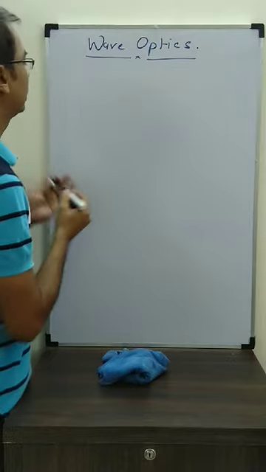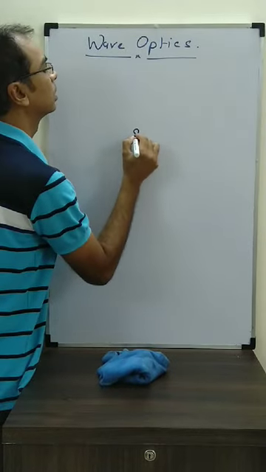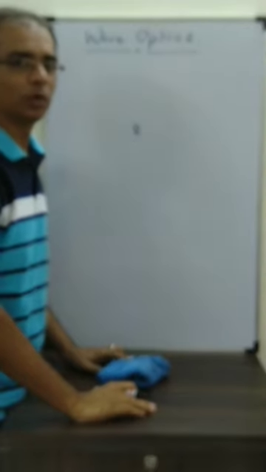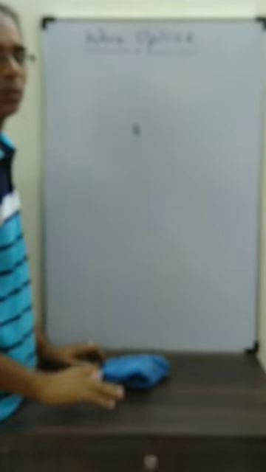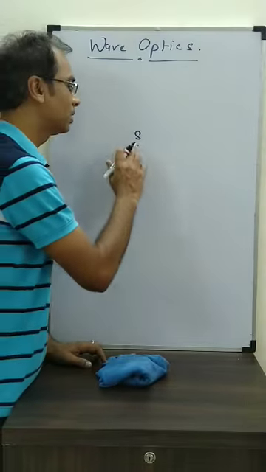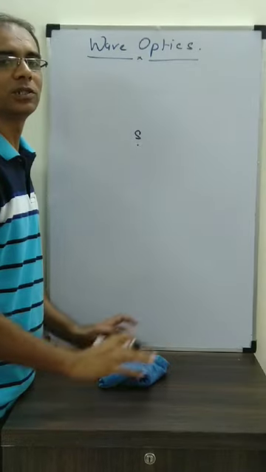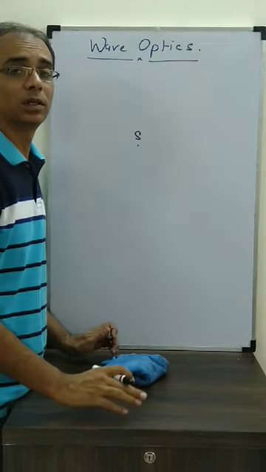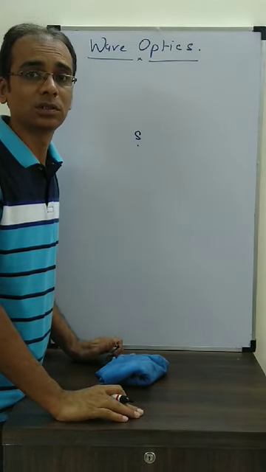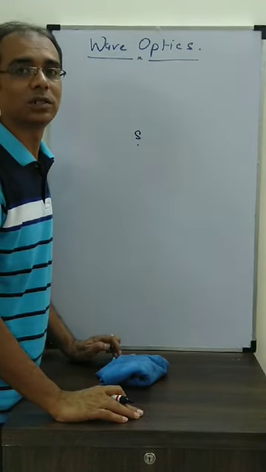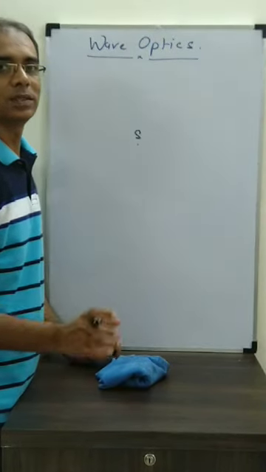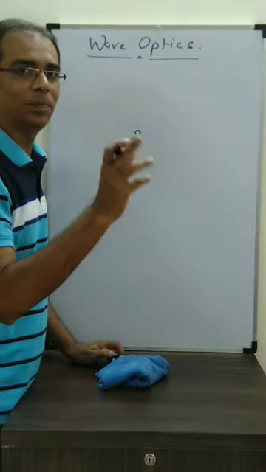Alright, if there is a source here, and I am making this source vibrate in SHM, simple harmonic motion, and it is emitting energy. Now, in how many directions is that energy going? It's in all the directions. How many directions do we have first of all? We have 6 directions: east, west, north, south, up and down.